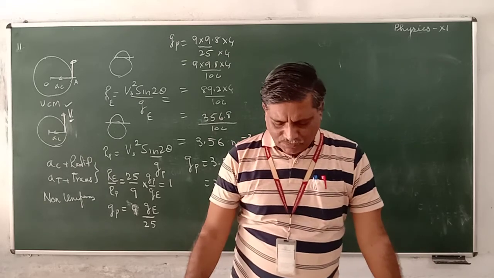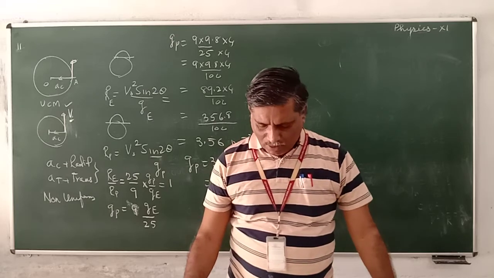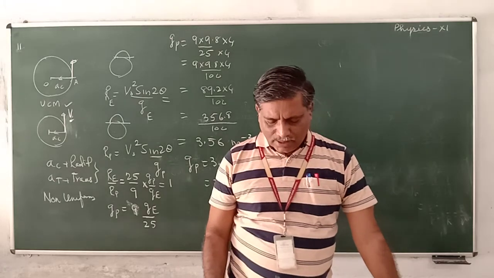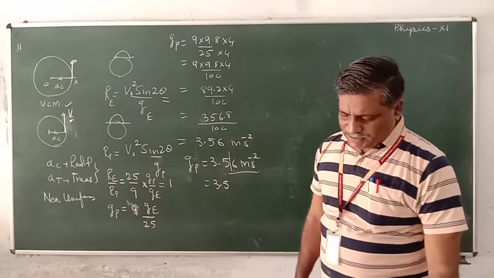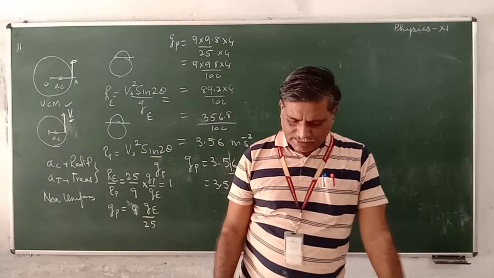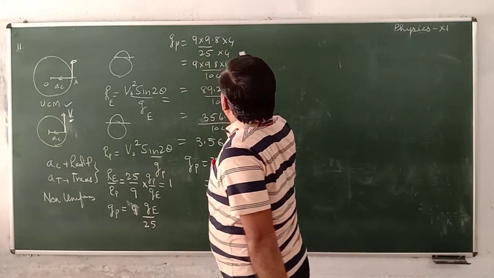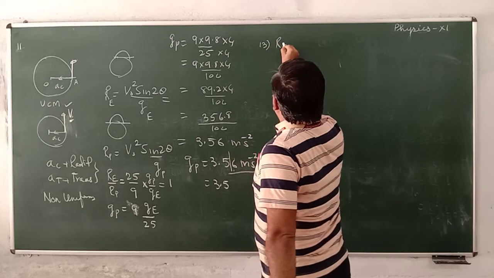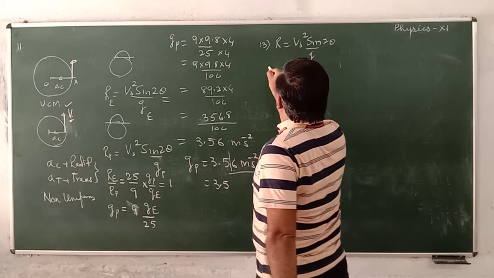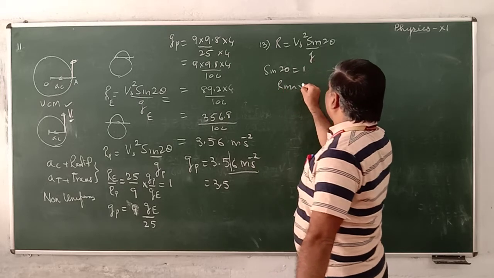A missile is fired for maximum range with an initial velocity of 20 meter per second. If G is equal to 10, the range of the missile is, that is, missile is fired for maximum range. Range of the missile is V0 square sine 2 theta divided by G. Sine 2 theta is equal to 1, range becomes maximum.